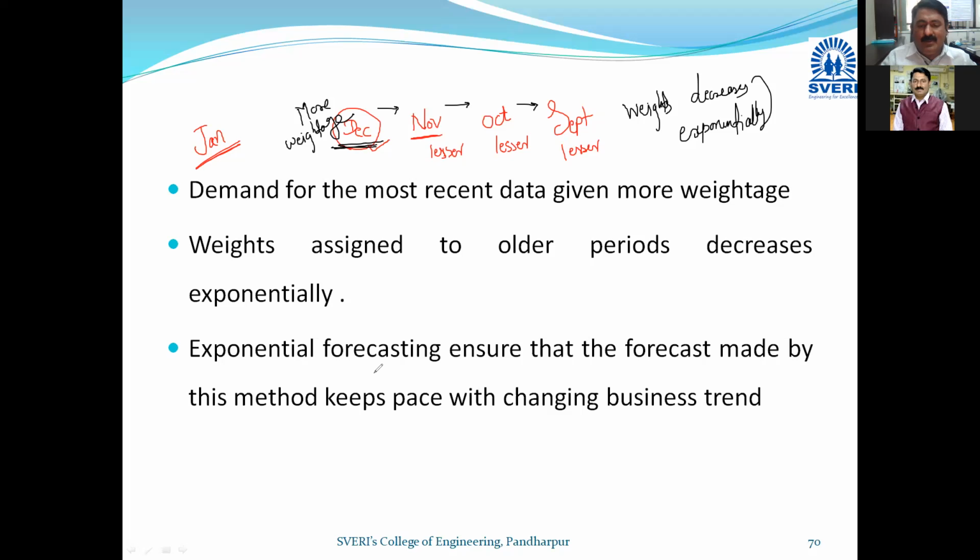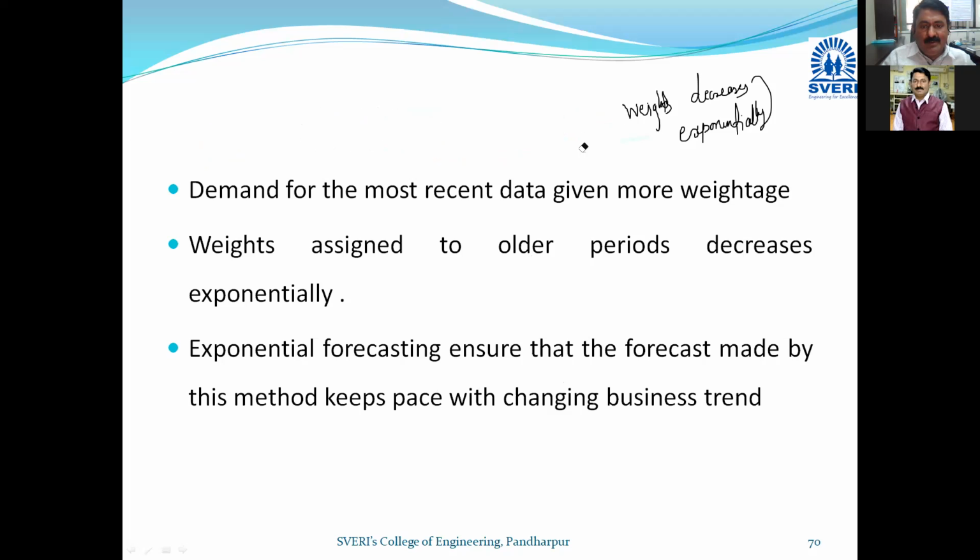Exponential forecasting ensures that the forecast made by this method keeps pace with the changing business trend. Keeps pace, it is in line, we can say. So it is in line with this changing business trend. So this is, we can say, the advantage of this particular method. Whatever the current business trend is, it is taken into account in the forecast by this method. And why is it keeping pace?